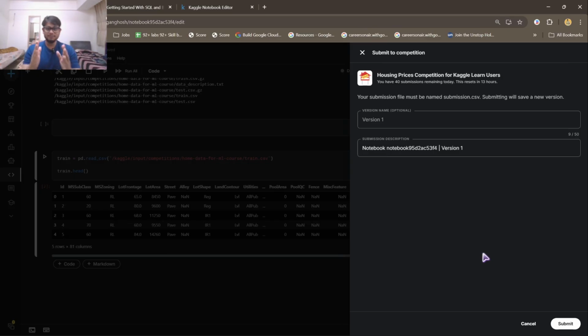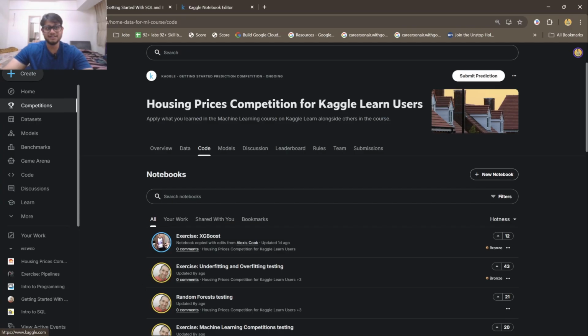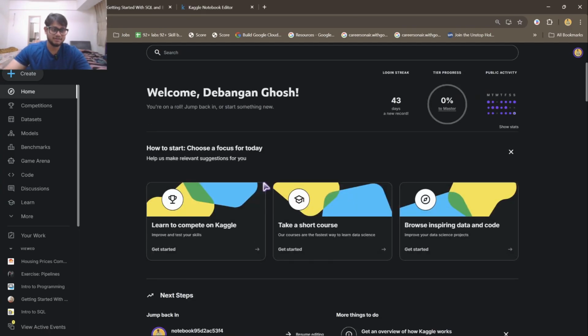So you have to keep the name like that, submission.csv, and Kaggle will automatically see it and submit that CSV file to the competition's page. So that is how easy it is to submit your prediction.